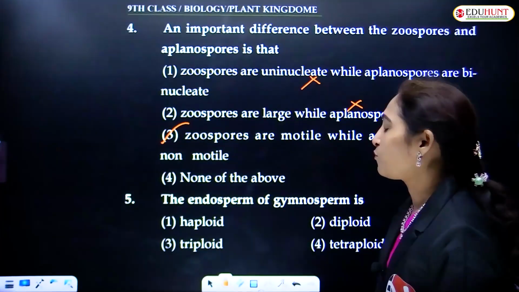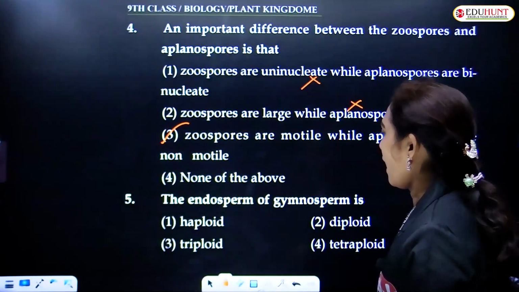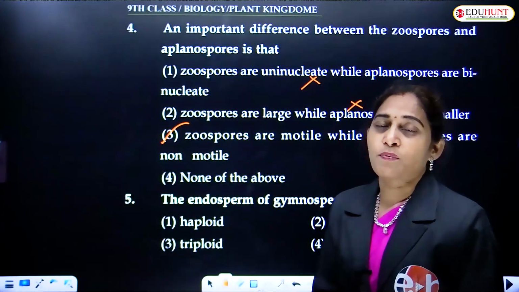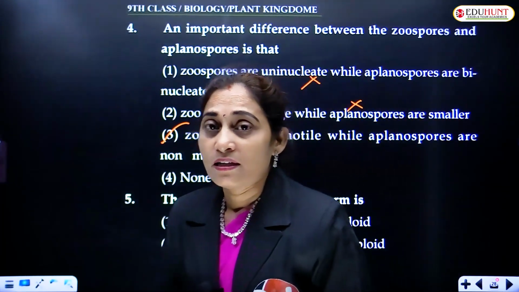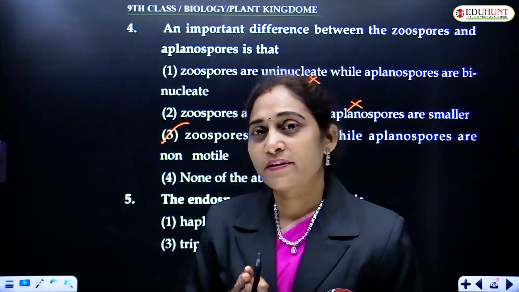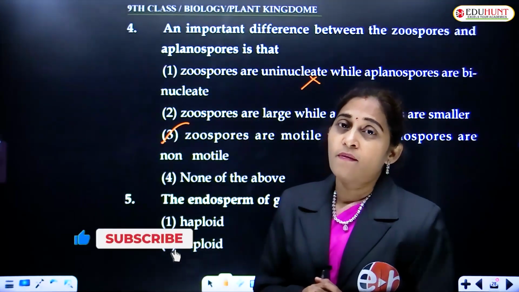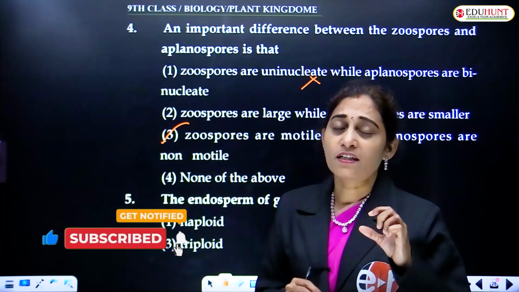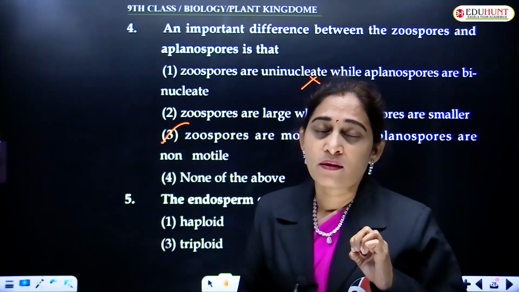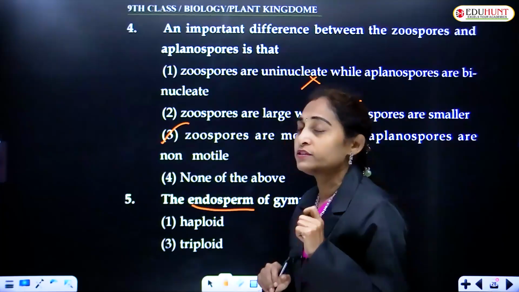The endosperm of gymnosperms is: haploid, triploid, diploid, tetraploid. While discussing the life cycle of a gymnosperm plant, we have mentioned that the cell deeply present in the ovule will differentiate and form what we call endosperm in gymnosperms.